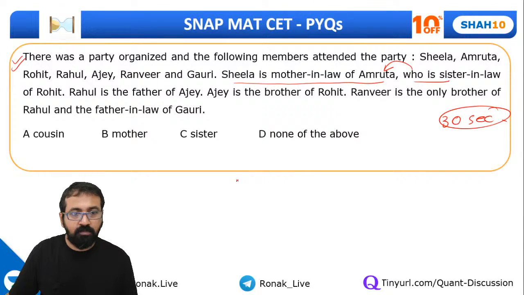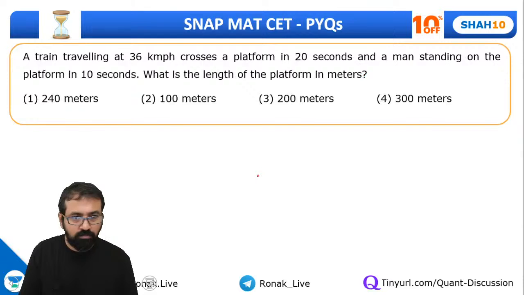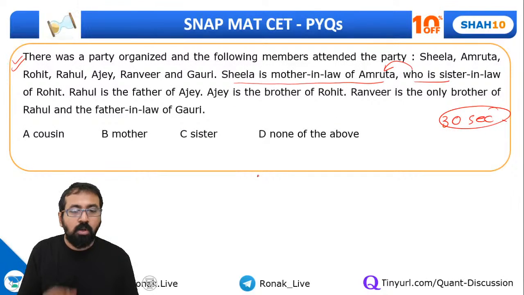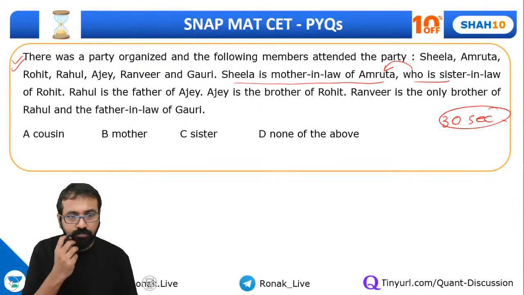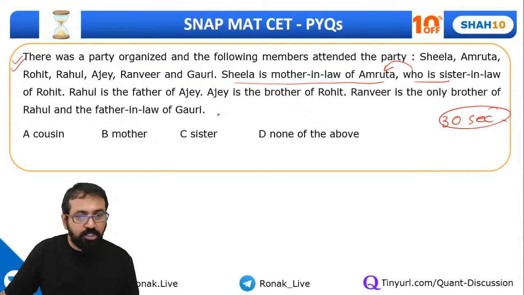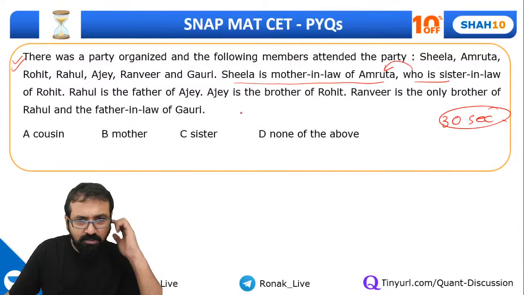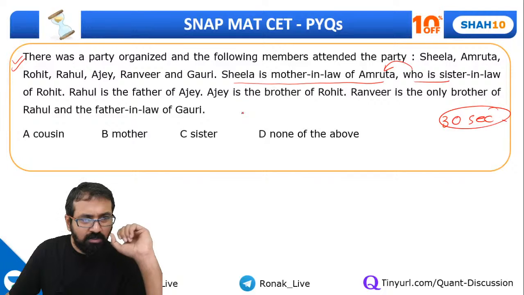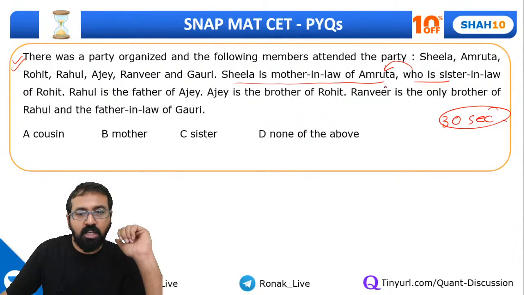So yes, guys, you need to find out. The question over here is missing. Sheila is mother-in-law of Amruta, who is sister-in-law of Rohit.